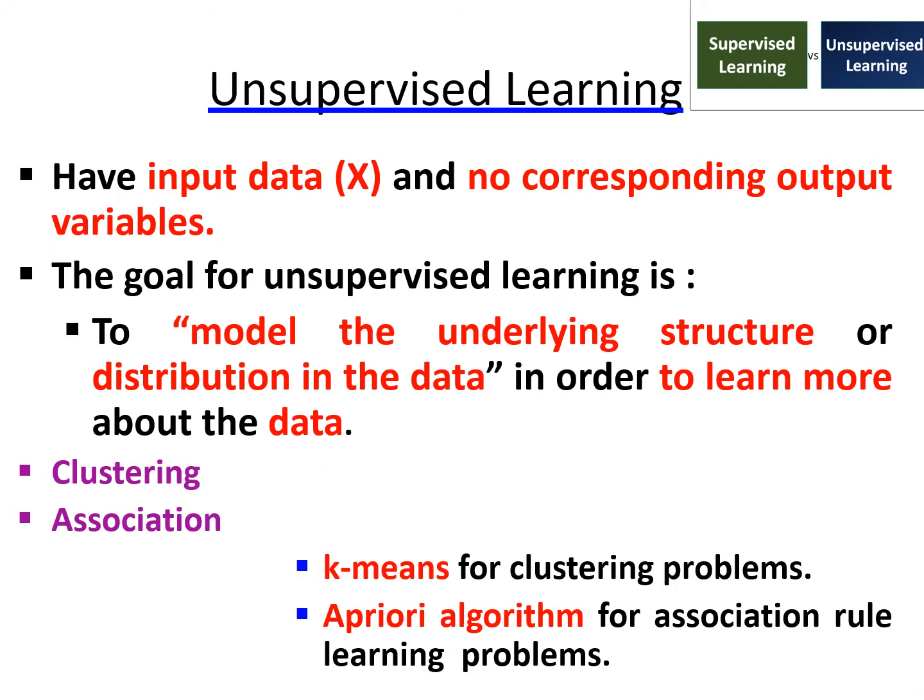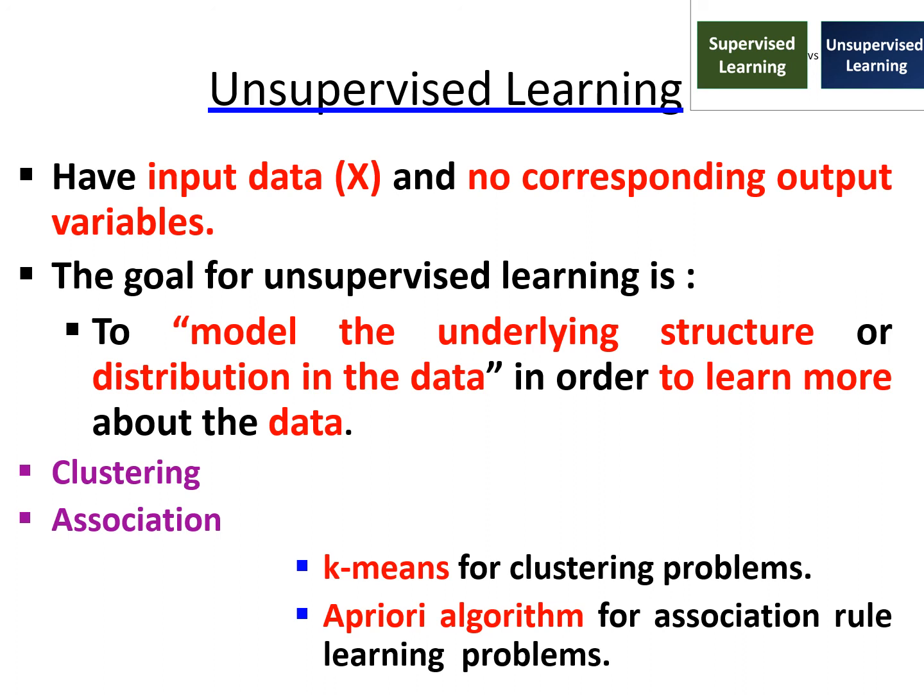So unsupervised learning is the learning scenario which comes under descriptive learning. We have input data x but no corresponding output variables. In supervised learning, the input data as well as output data are fixed, but in unsupervised learning, we have the input data but no idea what the output will be. The goal of unsupervised learning is to model the underlying structure or distribution in the data in order to learn more about the data.